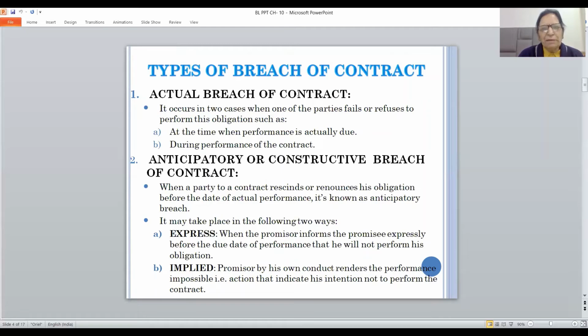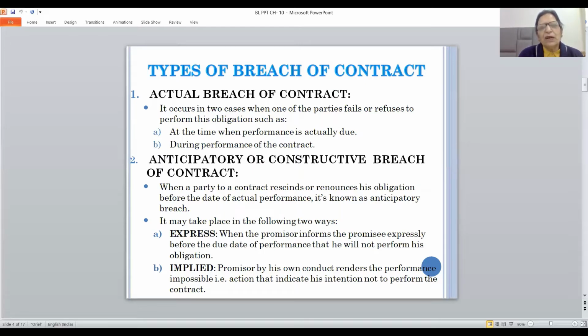Now, breach can be of two types. One is actual breach of contract, and second is anticipatory, which is also known as constructive breach of contract. When we talk about actual breach of contract, it occurs in two cases. At the time when performance is actually due, that is on the date of actual performance of the contract. As in the example I gave you, on 18th of July the seller has to deliver the car to the buyer, but he commits breach. Then the buyer has a right to exercise his remedies against the seller.